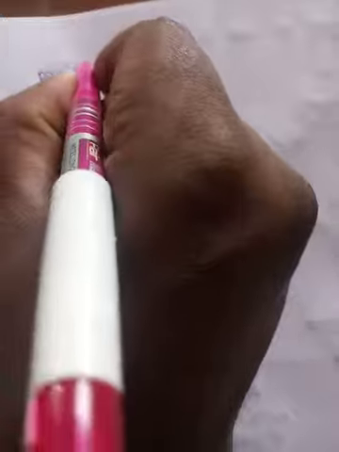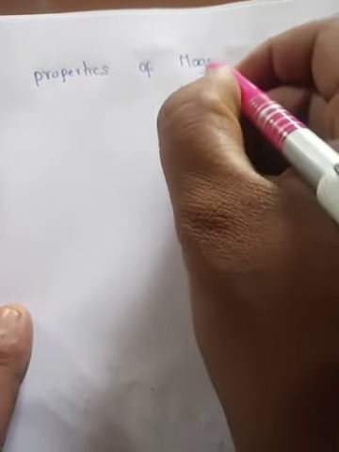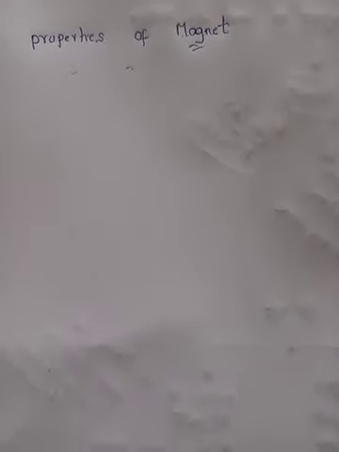Now, let us know what the properties of a magnet are. Any magnet, either artificial or natural, has these properties.